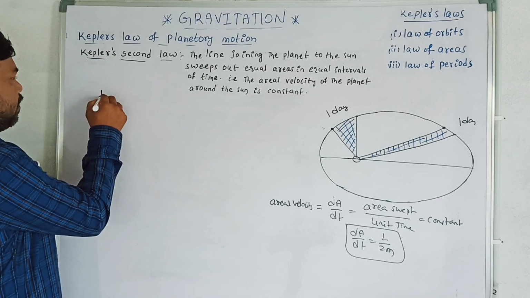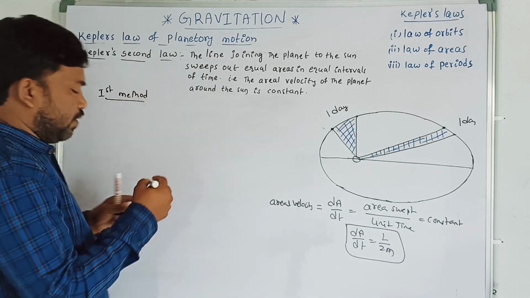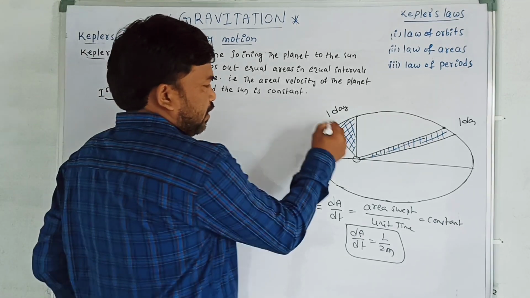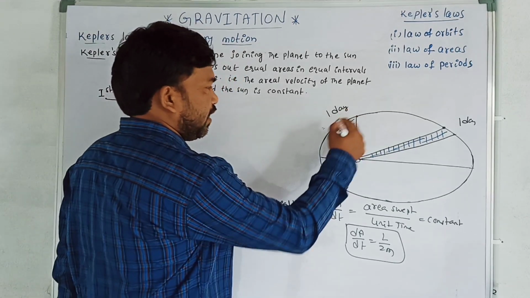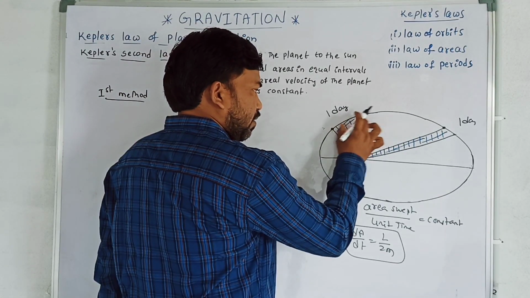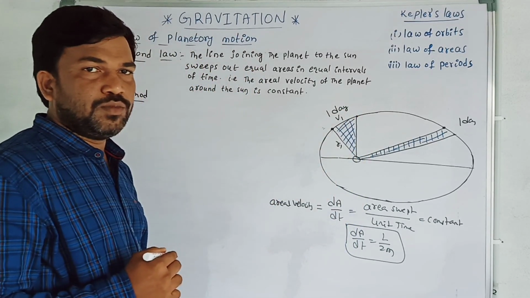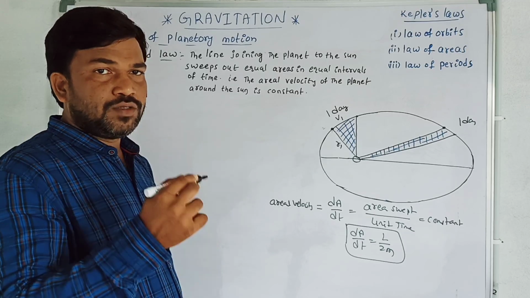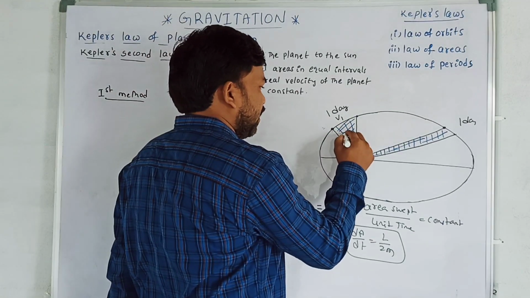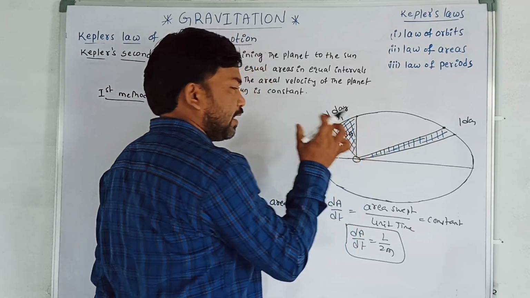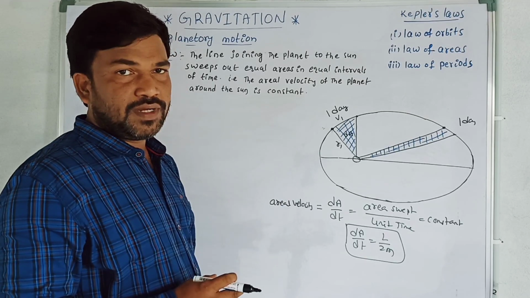I am going to explain the first method. In the first method, we know that this is a radius vector, r1. The planet is moving with a velocity v1 between 2 positions, a small displacement. Therefore, the area covered is dA, a small area swept by the radius vector.